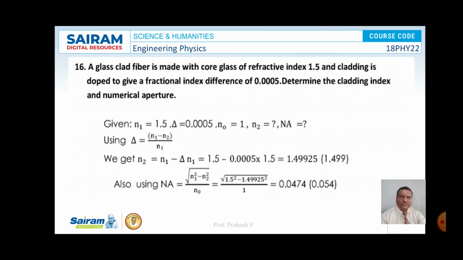So this is the solution for this problem, and the numerical aperture is written as square root of N1 square minus N2 square divided by N0, that is equal to square root of 1.5 square minus 1.499 square divided by 1. So the value of NA is calculated as 0.0474 or approximately 0.054.